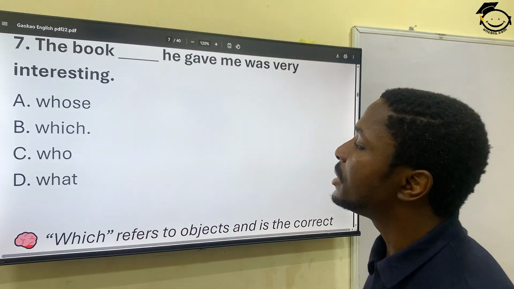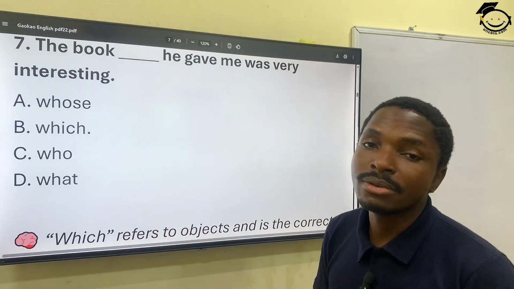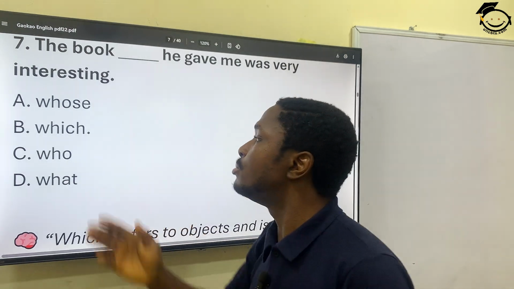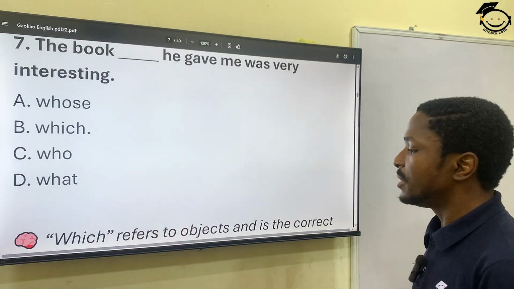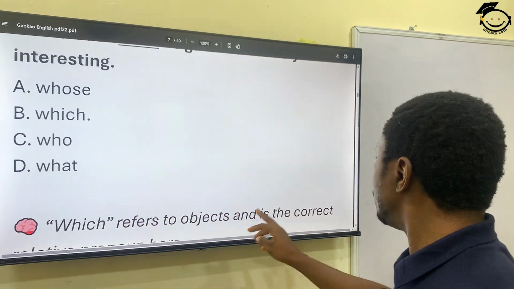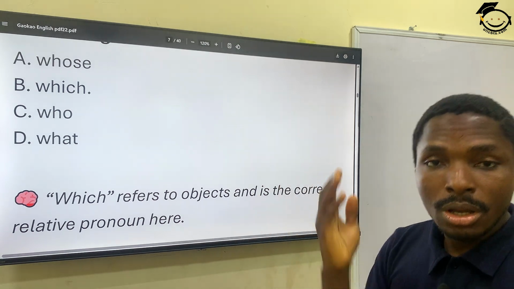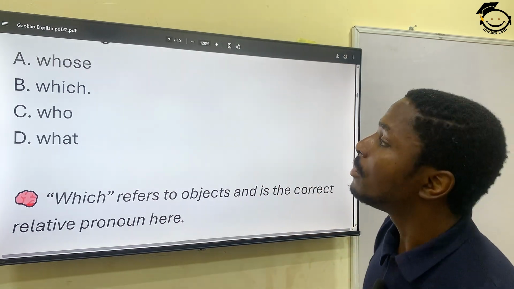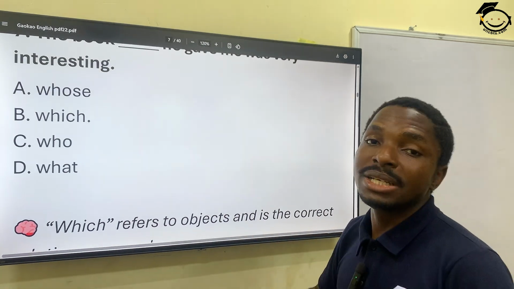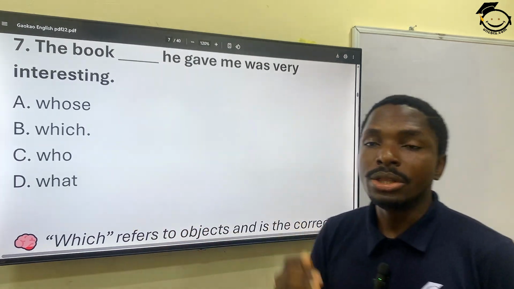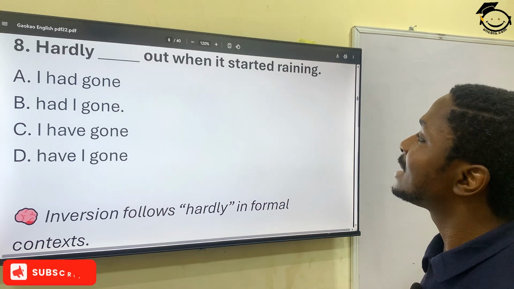But when you are referring to items, like in this context, the book, it's going to be which. The book which he gave me was very interesting. Which refers to an object and is the correct relative pronoun. Another one that we use can be that, but that is not going to work in this context and it's not among the options.